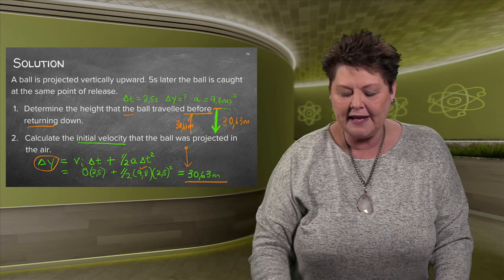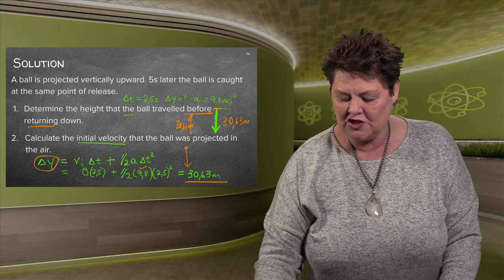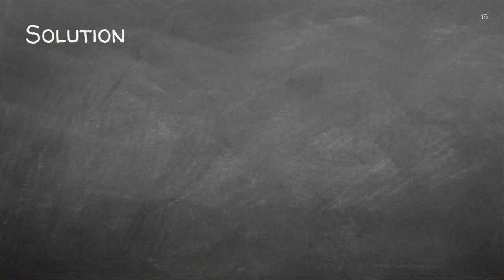Let's see if we can calculate the initial velocity that the ball was projected in the air. Let's quickly just draw the diagram. I've got the up. I now need that velocity. I know it was 0 at the top, and I know the A is 9.8.